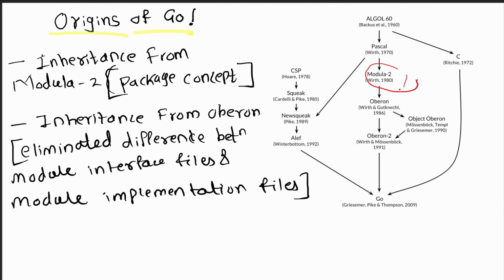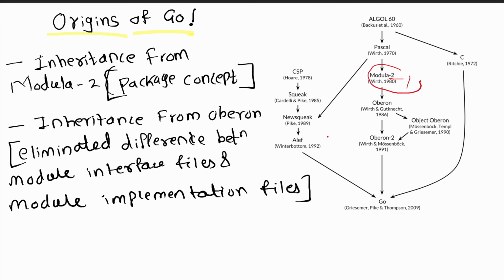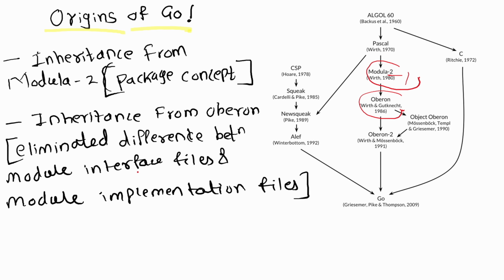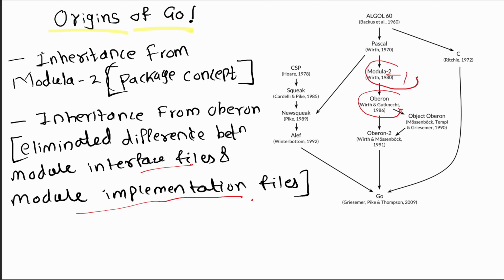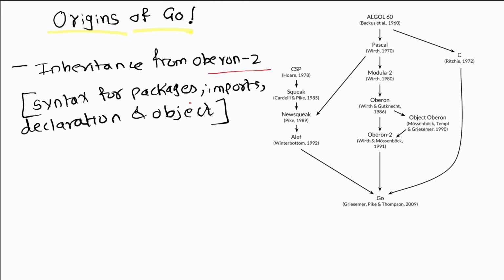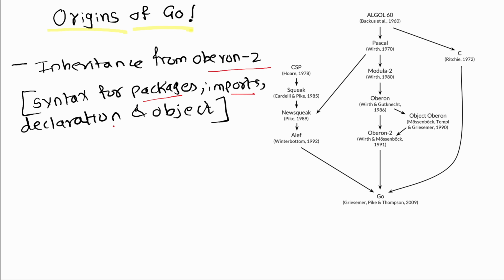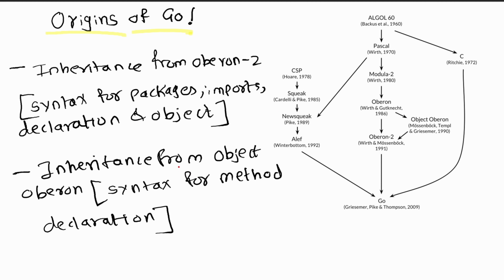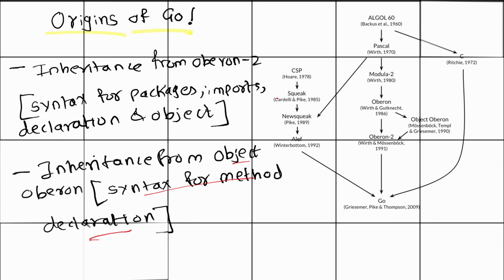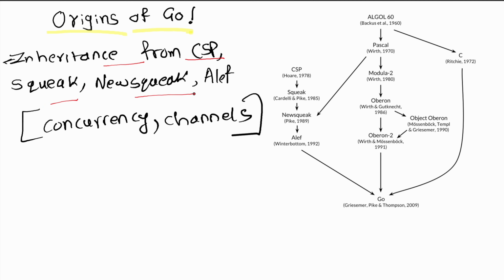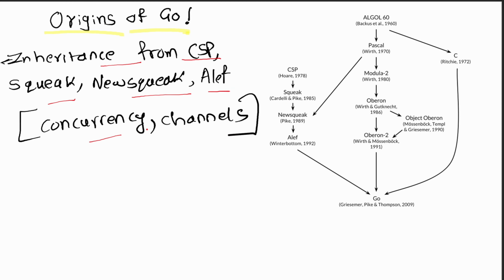It has inherited the package concept from Modula-2. It has eliminated the difference between module interface files and module implementation files from Oberon. It has inheritance from Oberon in the syntax for packages, imports, declarations and objects, and inheritance from Object Oberon in the syntax for method declaration. Inheritance from CSP, Squeak, NewSqueak, and Alef is concurrency and channels.